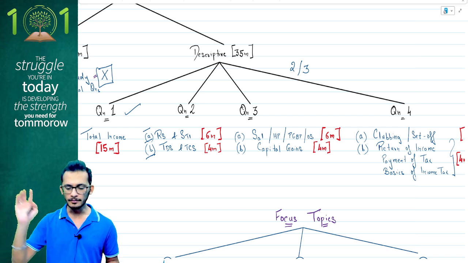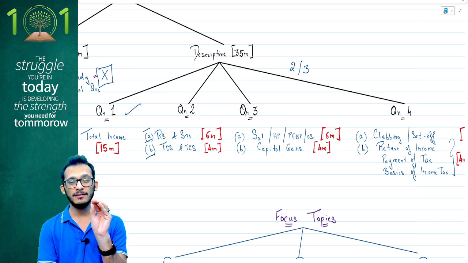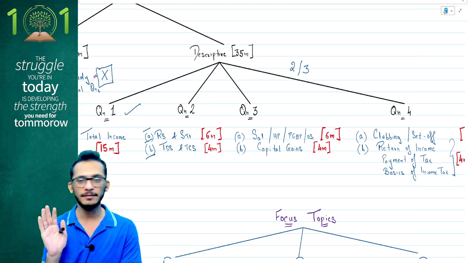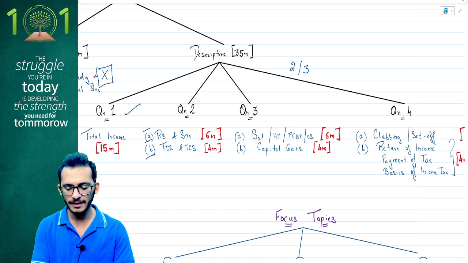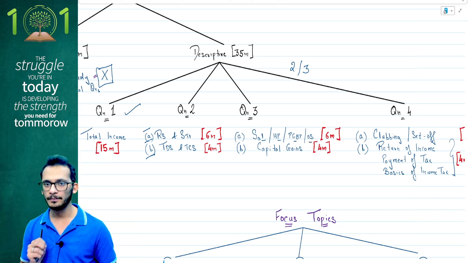Yes, your residential status will come for around 6 marks and your TDS will come for around 4 marks in question number 2. In question number 3 is where the whole game changes. Yes, your question number 3 is going to have a slight change of how it works. You're going to have a question which is going to be of 6 marks comprising of any one head of income. It can be either salaries or HP or PGBP or IFOS also.